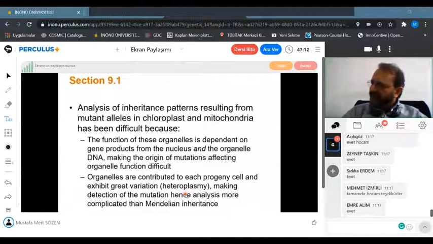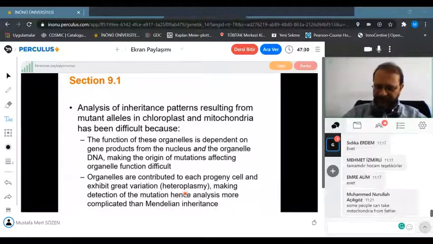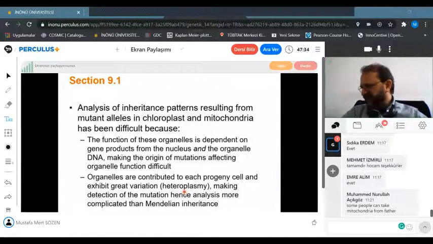The mitochondria or chloroplasts in one organism's whole body can be different in terms of DNA. So some mitochondria in the same cell may be different from the others because some of the mitochondria can carry different mutations.